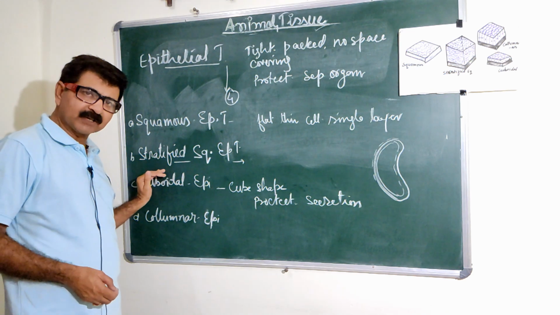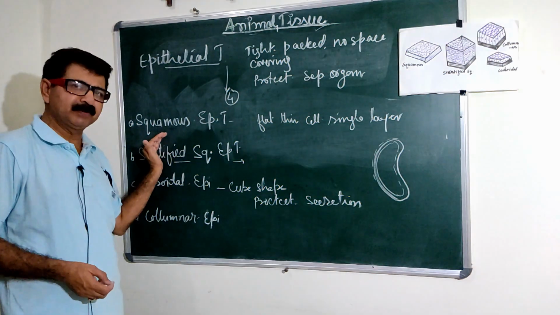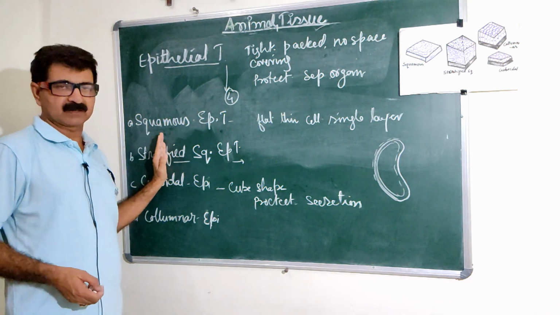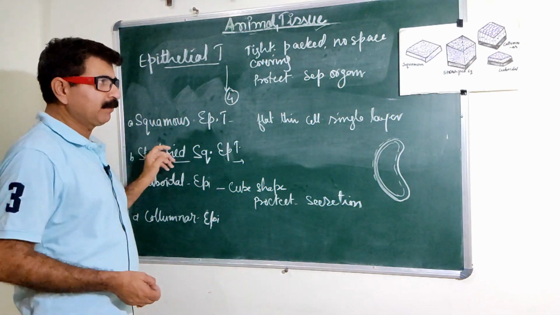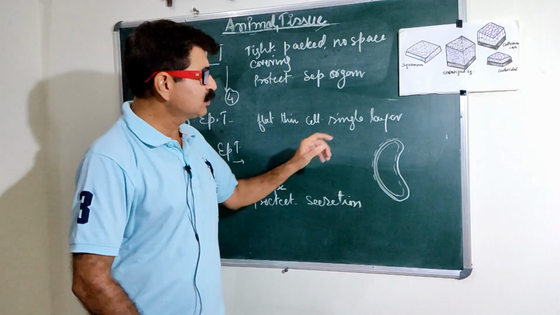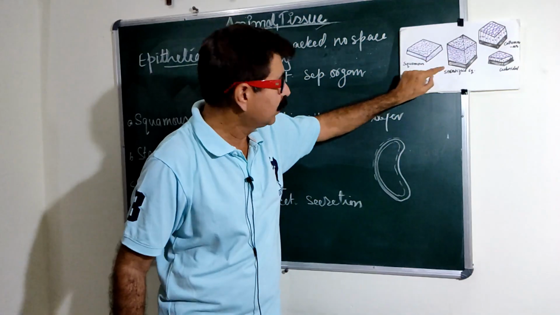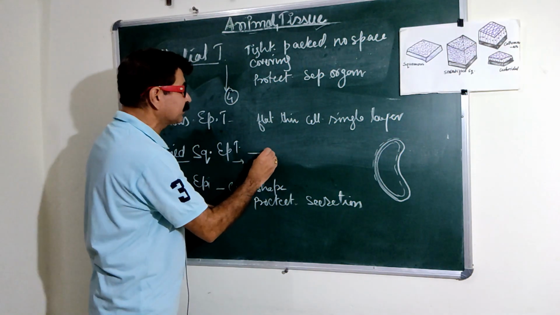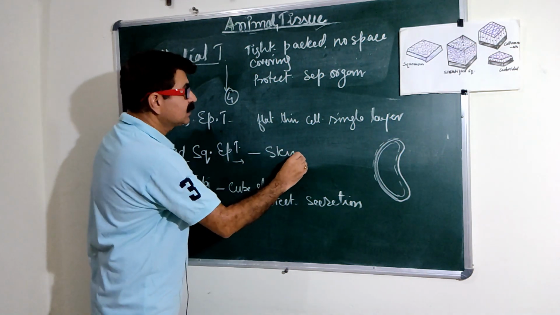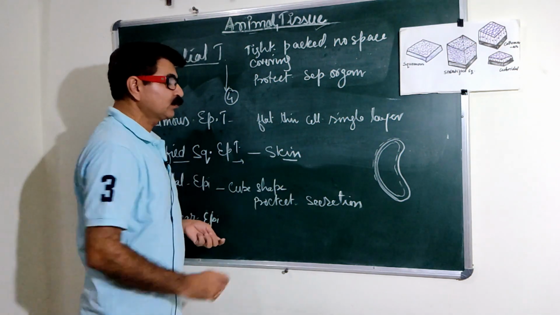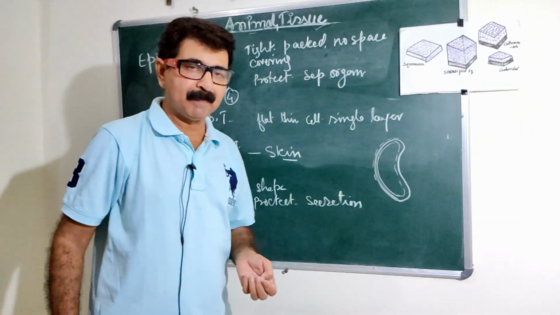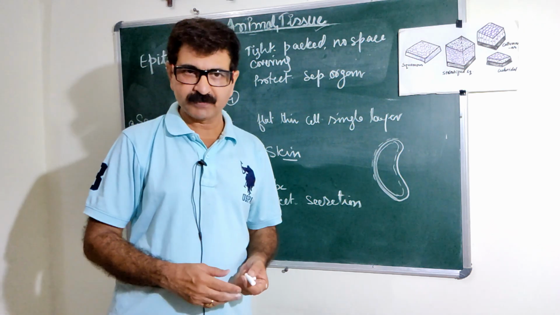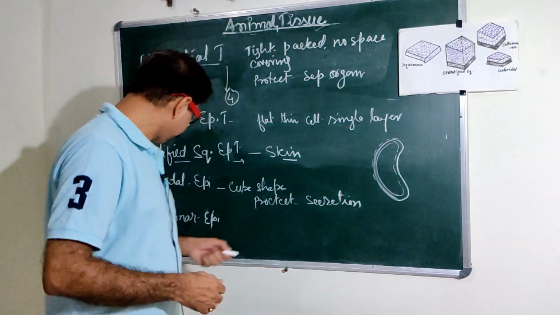The cells of the tissue are similar to the squamous, means flat and thin, but it is multi-layered. Many layers are there, maybe 5 to 6 layers. You can see stratified squamous tissue, many layers are there, and our skin is made up of this kind of tissue. Skin contains only this kind of tissue, that is stratified squamous epithelial tissue, which helps to protect the body organs, the skin, body, etc.